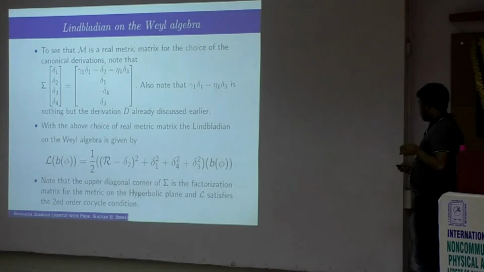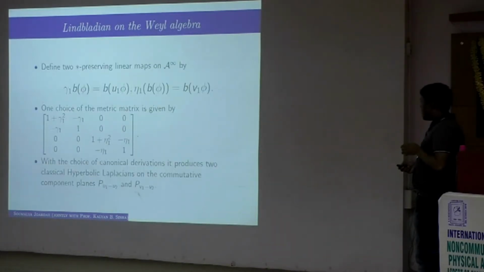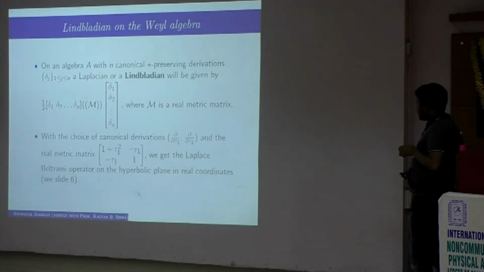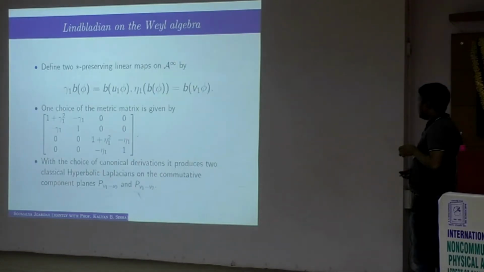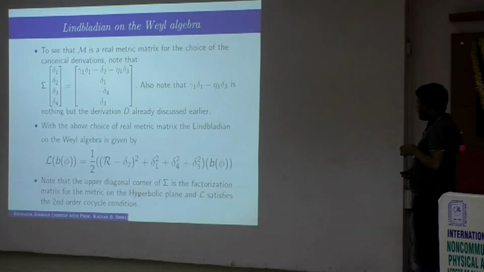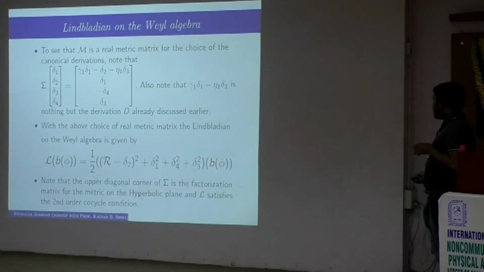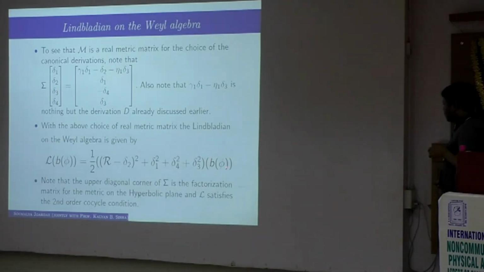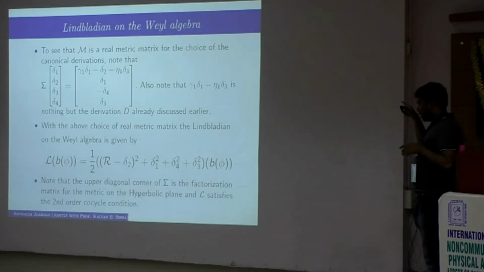Now if we write the Lindbladian in this form, it will give rise to a Lindbladian. And if we just compute it, this Lindbladian is given by this, and it satisfies the second order cosine condition, meaning that if you hit it, L of AB minus A LB minus LA B, it will be some combination of derivations.